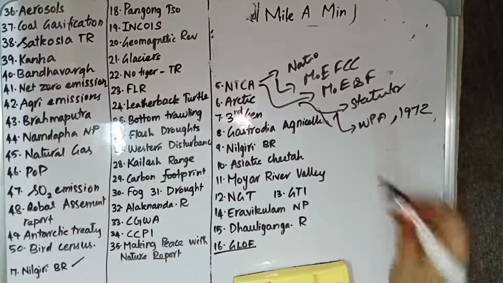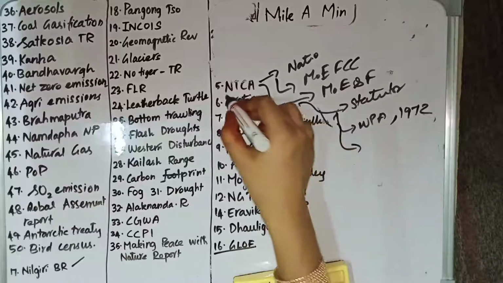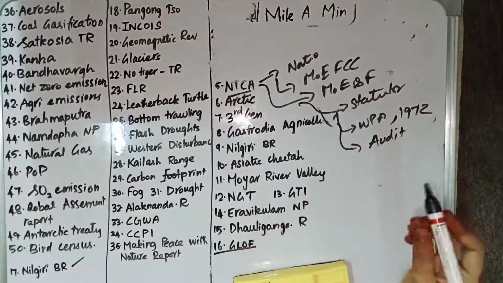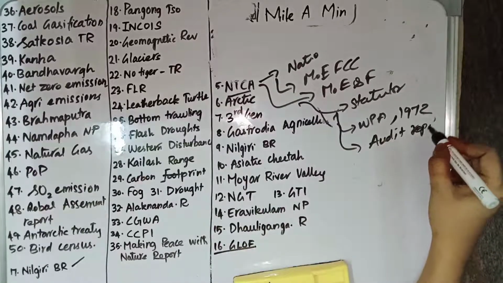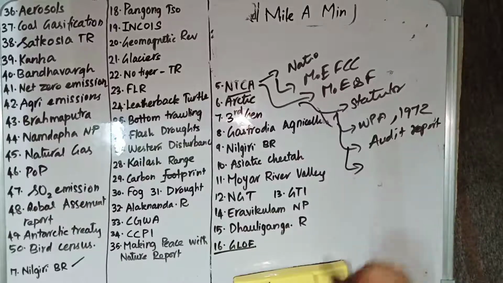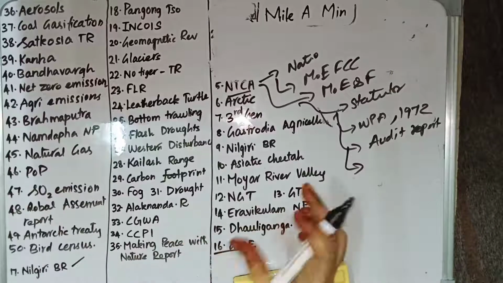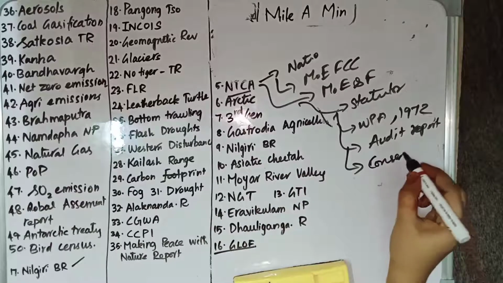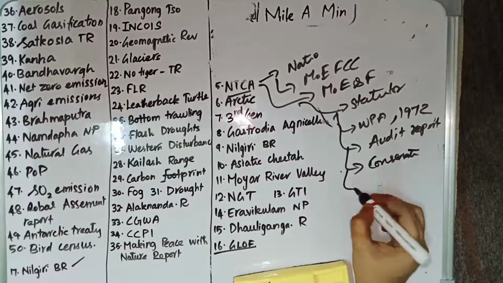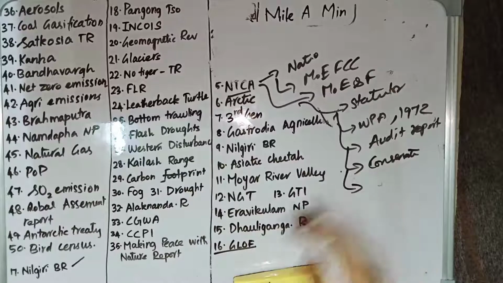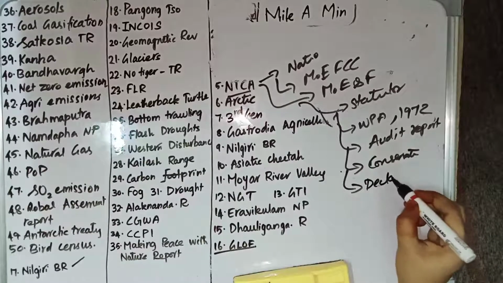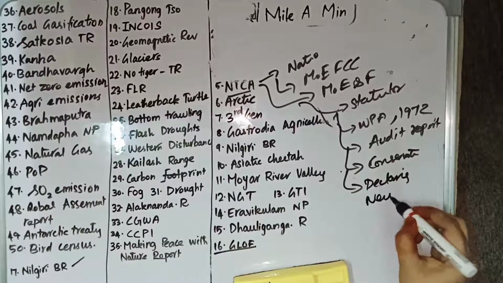The main role of the NTCA is to submit audit reports of the tiger conservation plans before the parliament. It also makes tiger conservation plans specific to particular reserves, and it also grants approval for declaring new tiger reserves. So these are the roles of NTCA.